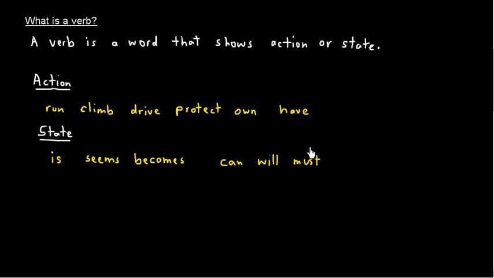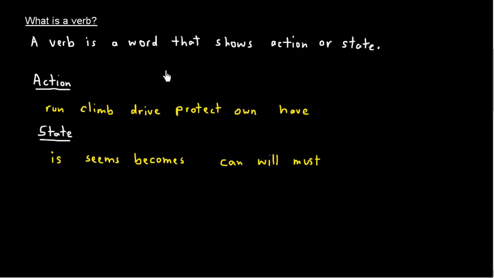Okay, so with that, like I said, we're going to talk a lot more about action and state verbs and how they're used. And I think as we go more and more into it, it'll become a lot more intuitive what we mean by action or state.